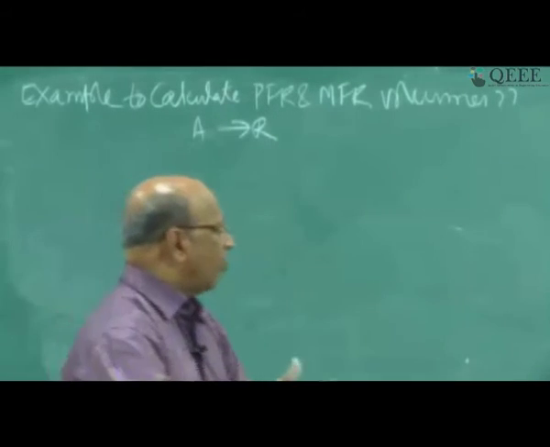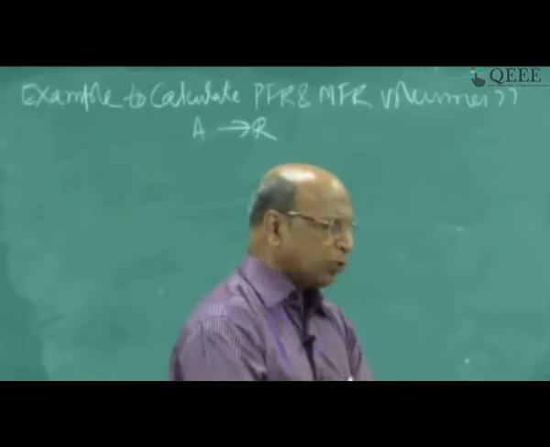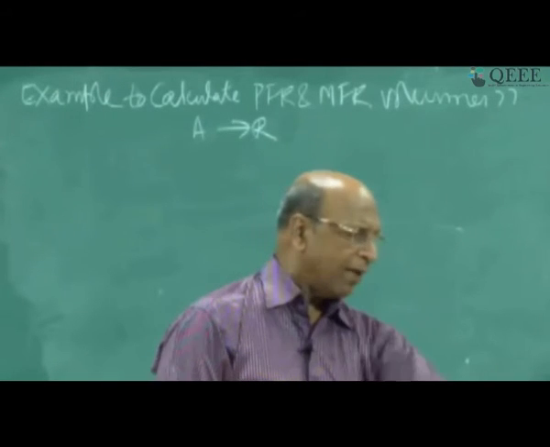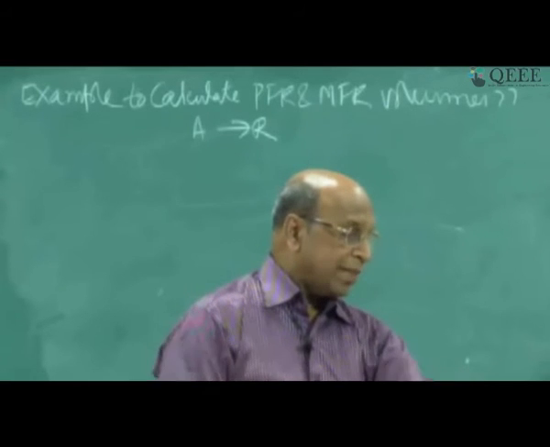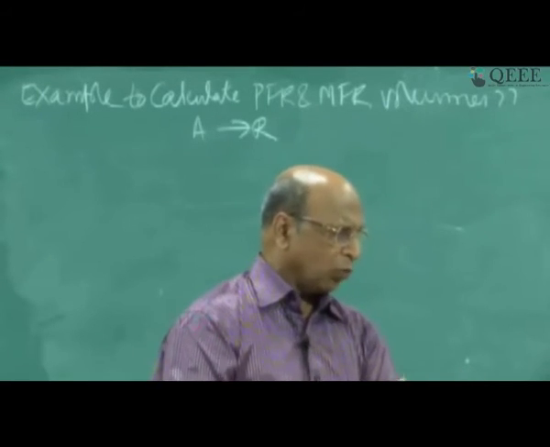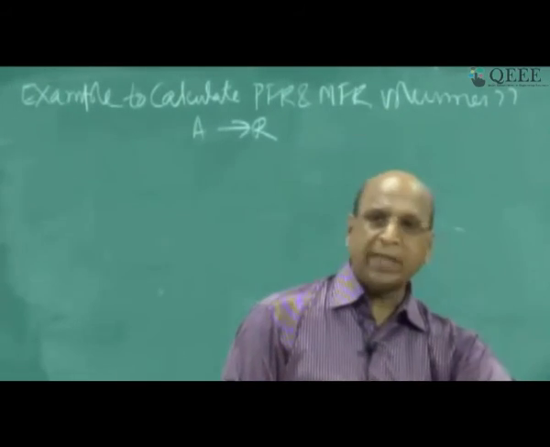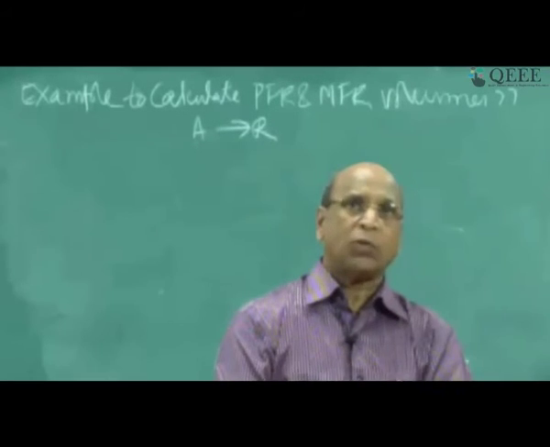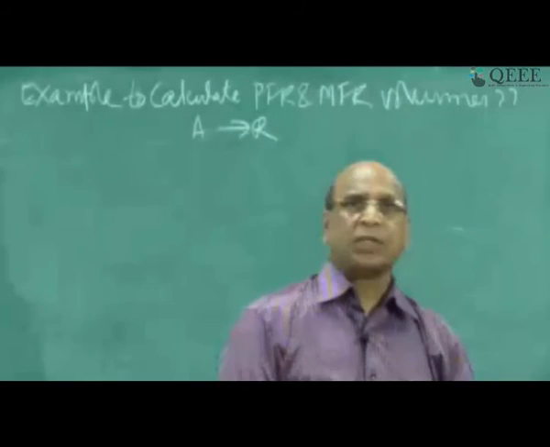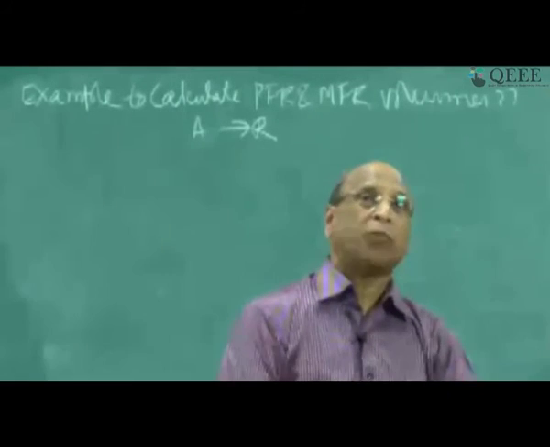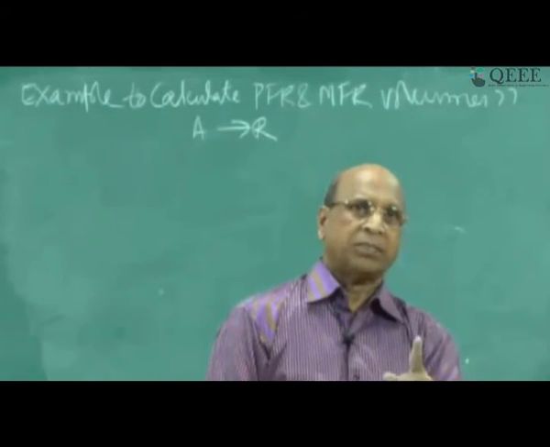But because it is the first time you are exposed to this kind of problems, I should have given that it is a first order reaction. But anyway, indirectly, in the examinations we cheat you many times. We will give only this 0.1 minutes inverse. Then you have to find out if it is a homogeneous reaction, whether it is first order, depending on the units.